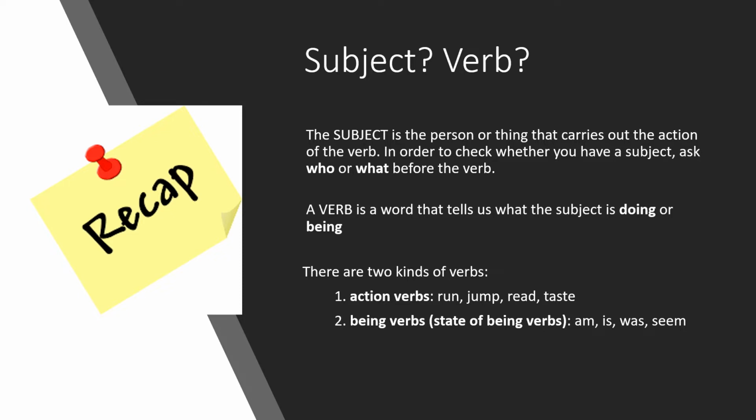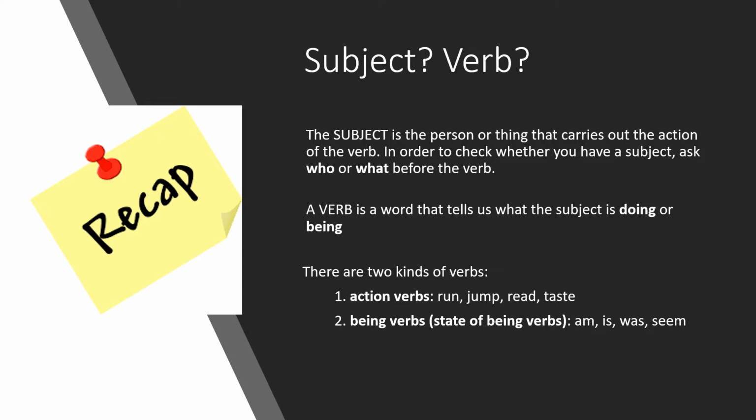Okay. And what's a verb, please, sir? A verb is a word that tells us what the subject is doing or being. In primary school, you may have called the verb the doing word. There are two kinds of verbs. Firstly, we get the action verb, and that includes words like run, jump, read, taste, play.